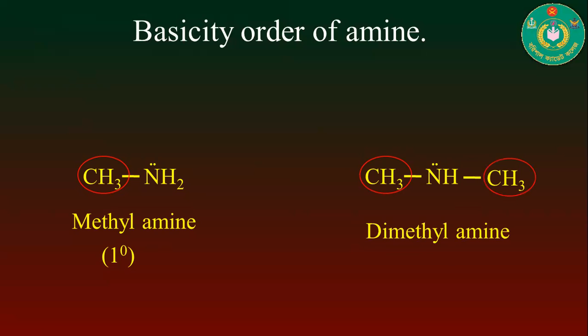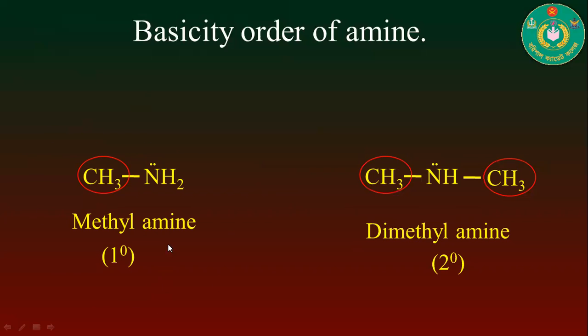That's why it is a 2-degree or secondary amine, and the chemical name is dimethylamine. If we have to compare these two compounds, then first of all we have to consider the presence of alkyl groups.